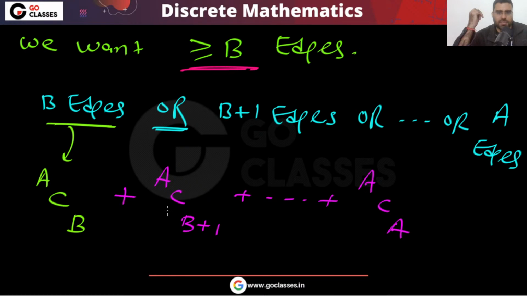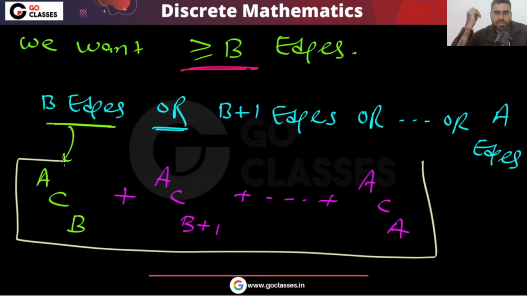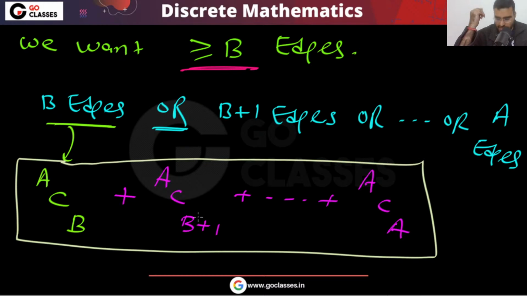This is extremely simple, this will be your answer. This answer is absolutely correct, there is no problem. But how to convert this into a single quantity? From a you are selecting b edges, from a you are selecting b plus 1 edges, and so on, up to a edges. How to convert this into a single quantity?